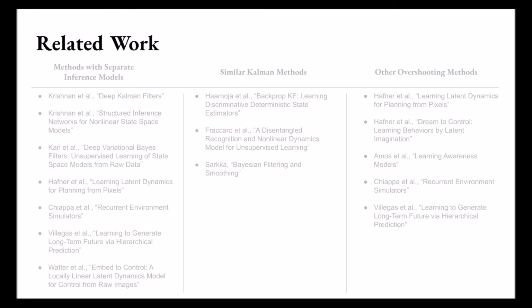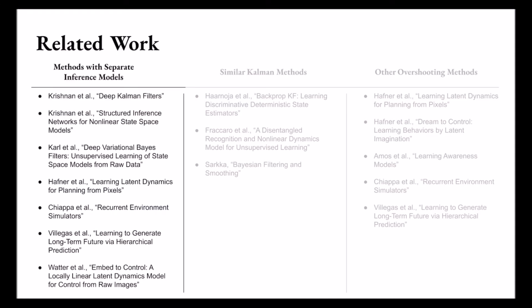There is a large body of related work, which we split into three main categories. It's typical to learn a dynamics and observation model as we do in replay overshooting, but beyond that, inference models are diverse. A common approach is training a recurrent inference model that consumes observations and returns states. These methods give weak dynamics training signals, since the dynamics does not participate in inference.